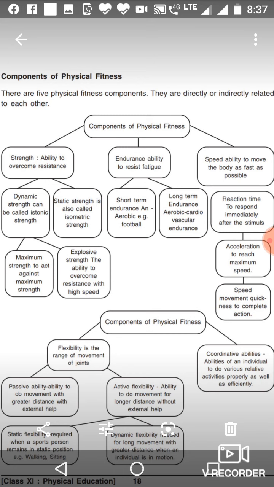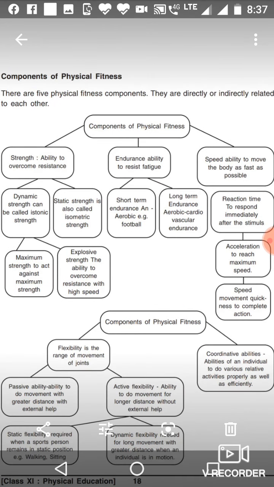Today, our topic is components of physical fitness. After finishing the last topic, lifestyle, the importance of lifestyle, now we have to take the components of physical fitness. There are five components of physical fitness. They are directly or indirectly related to each other.